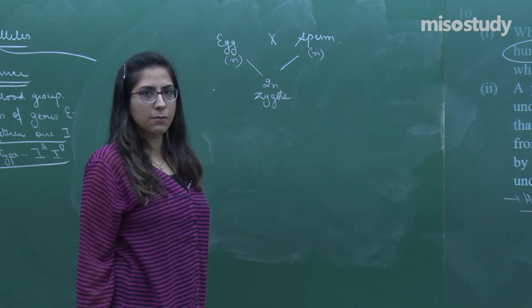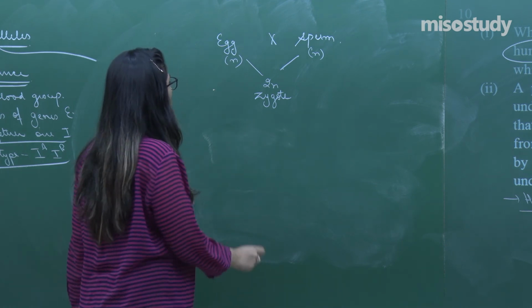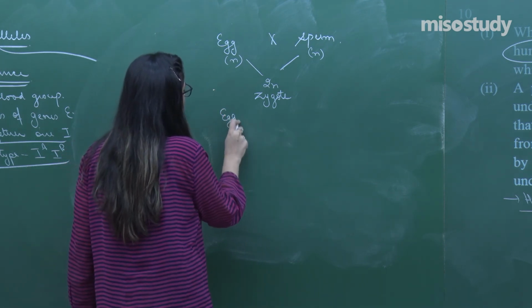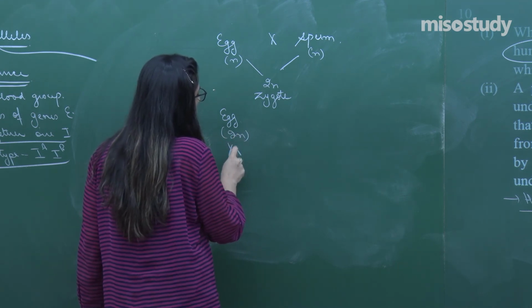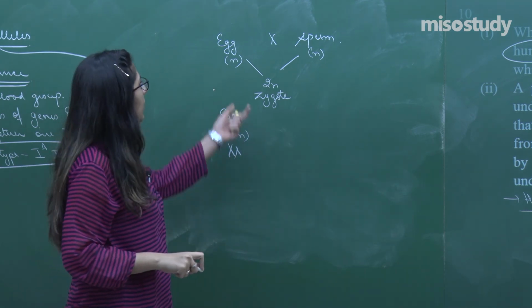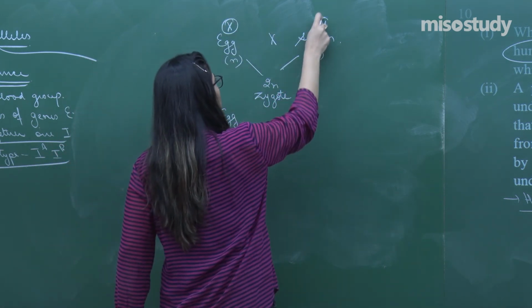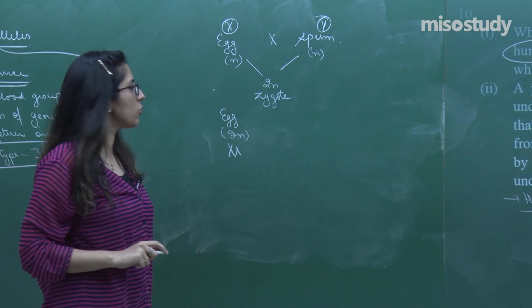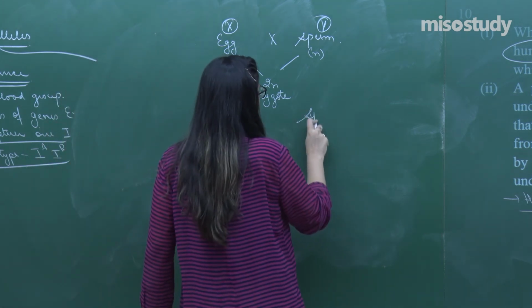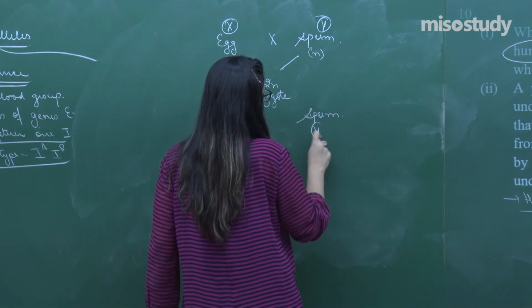But in this pregnant female, the doctor advised to go for MTP just because the egg produced by this female is 2N. That means it has 2 X chromosomes, rather than only one X chromosome. Whereas the sperm which is coming is carrying only a Y chromosome.